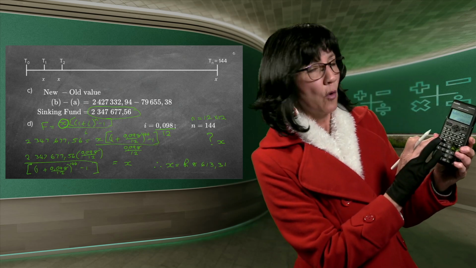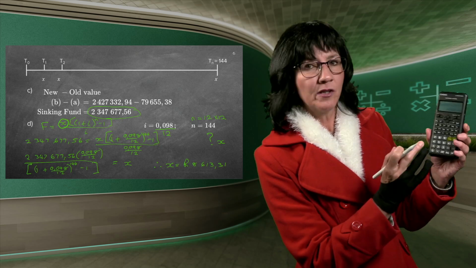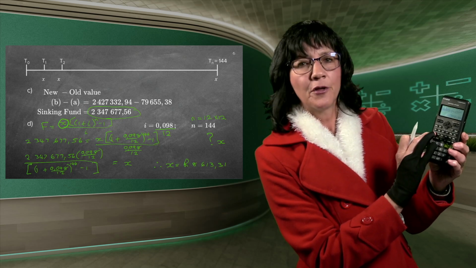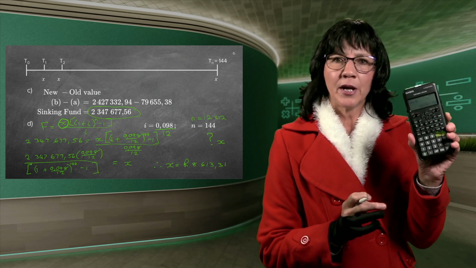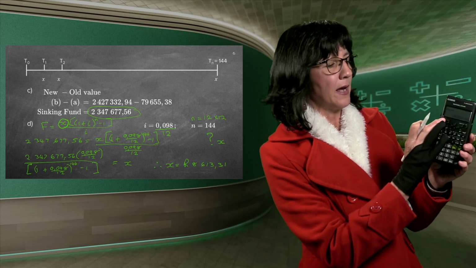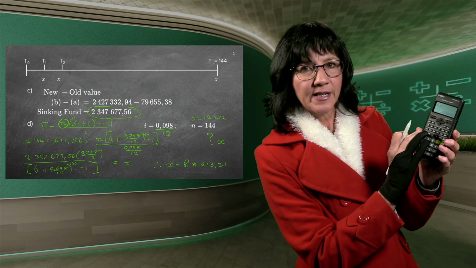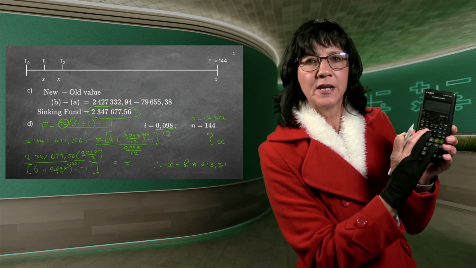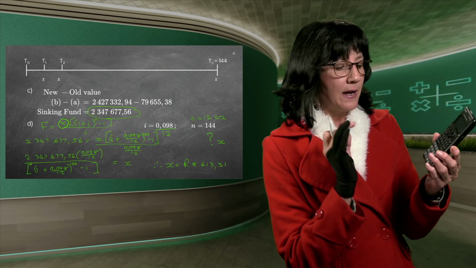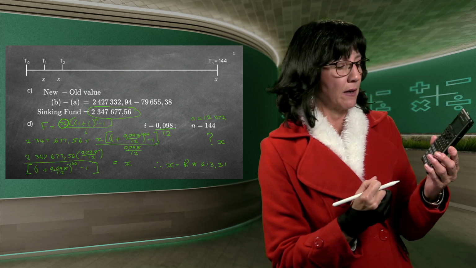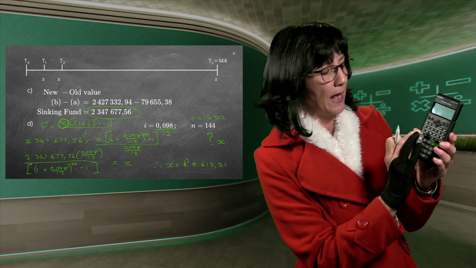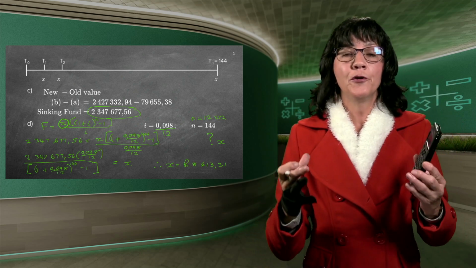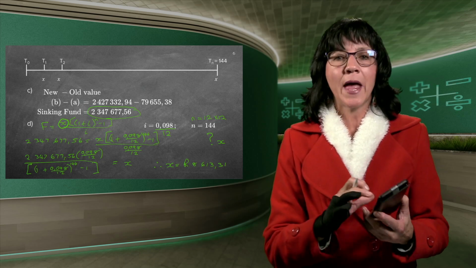You store. So you say Shift RCL, so you store, and then you click that button with the minus in the bracket, which is in the red A. So you're storing it in memory A. If you want to store another thing, again you say Shift RCL, because on top of it says store. Now you want to store it in B, so you press now the red B. And later on, when you want those figures back, you just say recall RCL and you press the A, and it gives you the A that you saved with all the non-rounded off cents. So that will give you a more accurate answer.